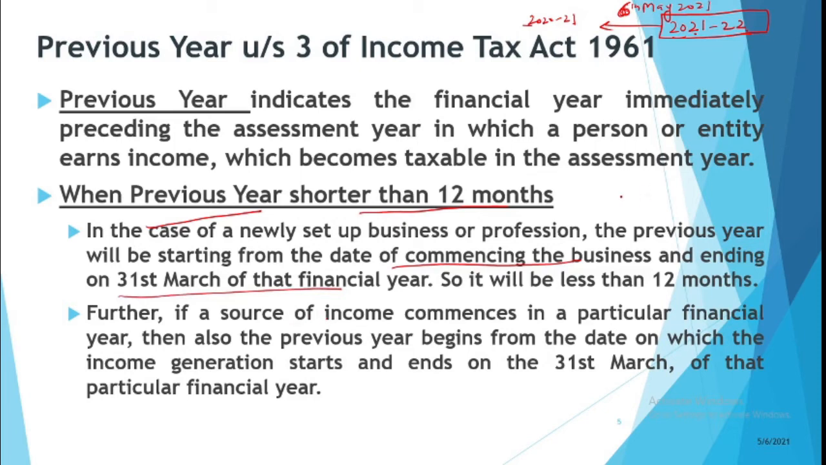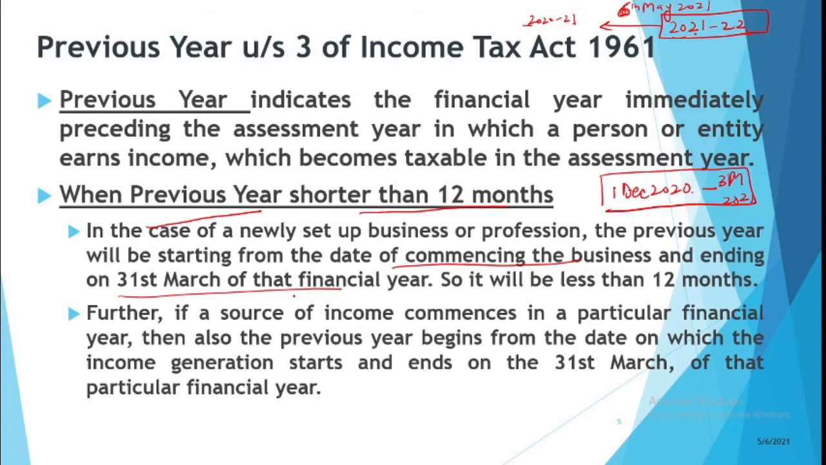It follows our passion. It follows when the opportunity comes. So if you started your business on 1st December 2020, then your previous year will start from 1st December 2020 and it will still end on 31st March 2021. So you won't go for 12 months. You will simply say that it is a period of now 4 months, but it is a previous year.